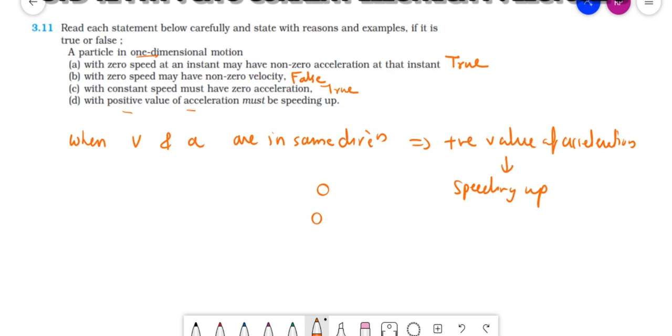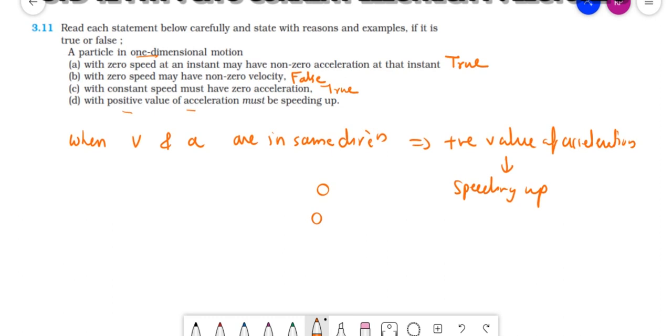But just imagine when you apply brakes, that means retardation, that means acceleration is negative. Clear? So what happens when acceleration and velocity are in opposite directions?